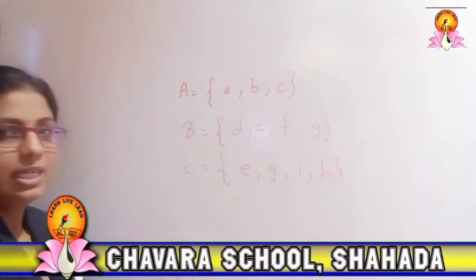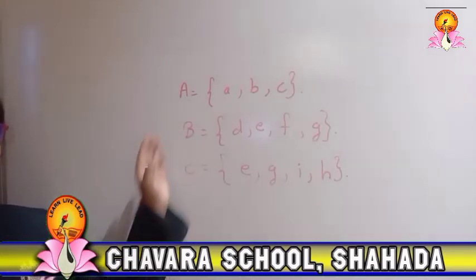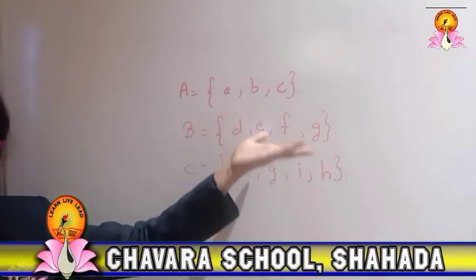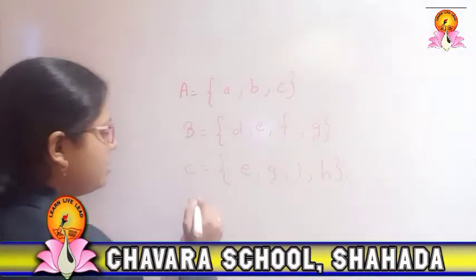Here the number of sets is 3. So in this universal set, how will it be? It is the combination of all the sets, and there can be some more elements also present in the universal set.